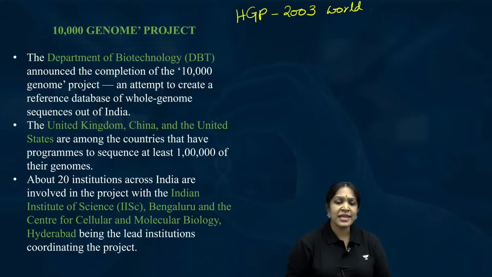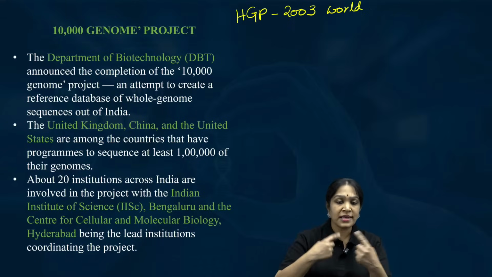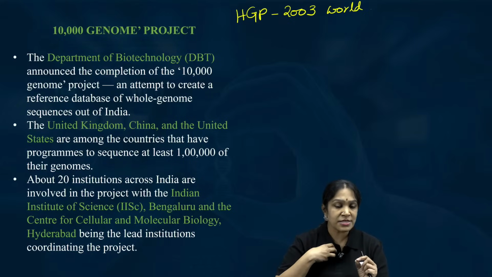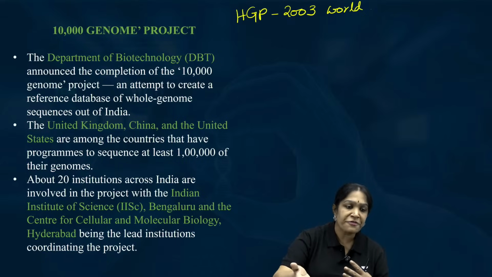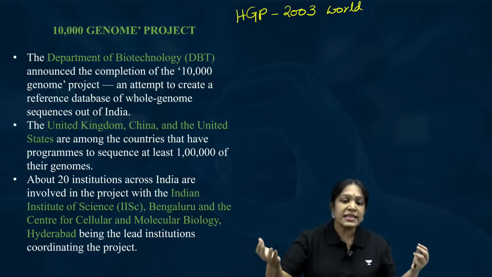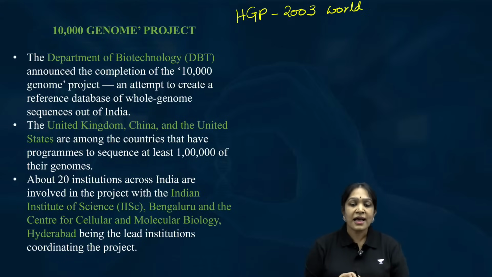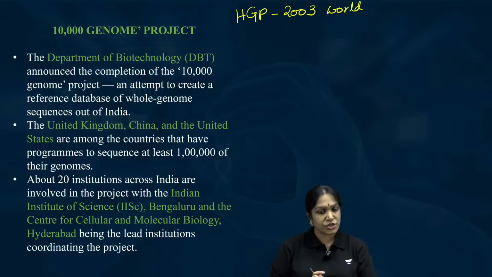Why take so many human beings? Answer this question: do we both have the same genome sequence? The nucleotide sequence of my genome, is it the same as the nucleotide sequence of your genome? No. If that were true, then there would be no difference between you and me. It means we all have a different sequence of nucleotides in our genome.